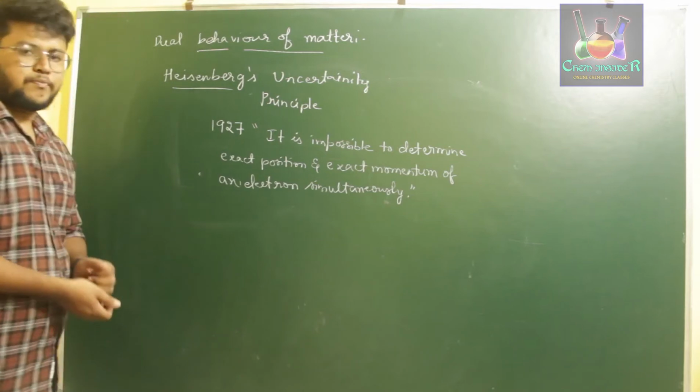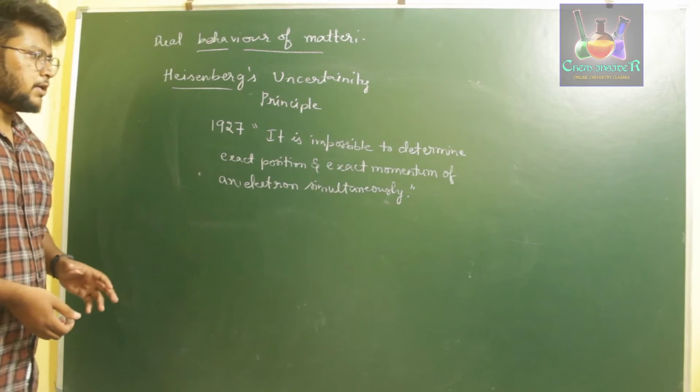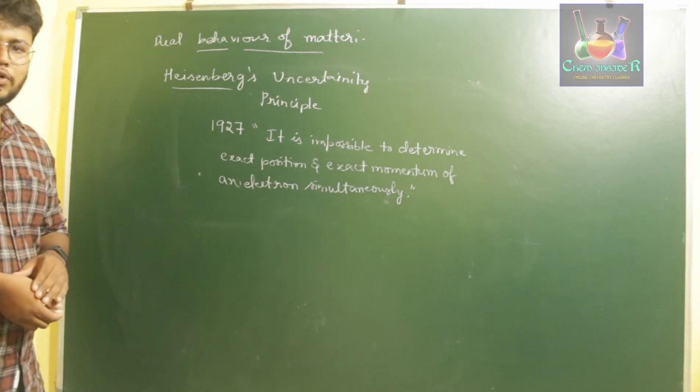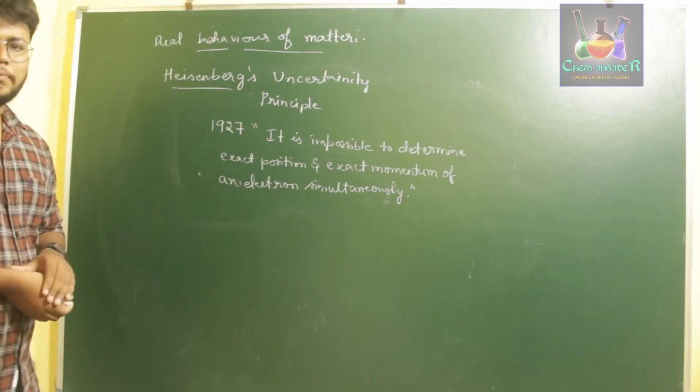He said that we cannot determine exact values of position and momentum of an electron simultaneously. So that is what the uncertainty principle says.